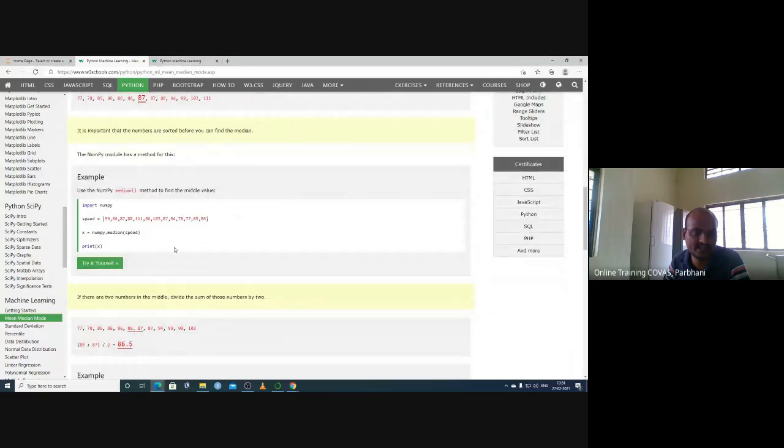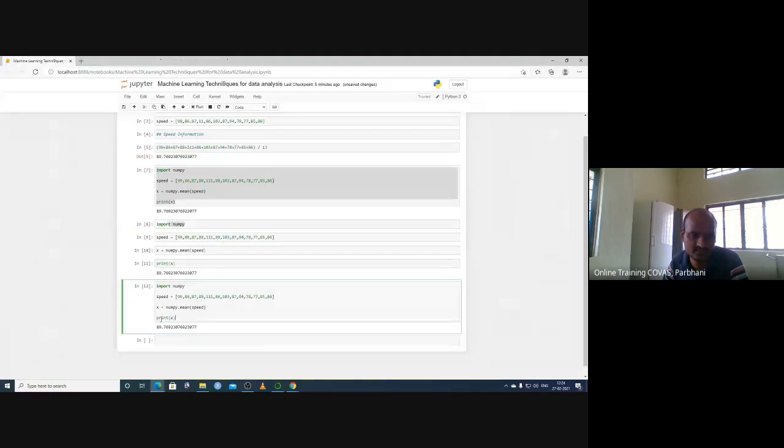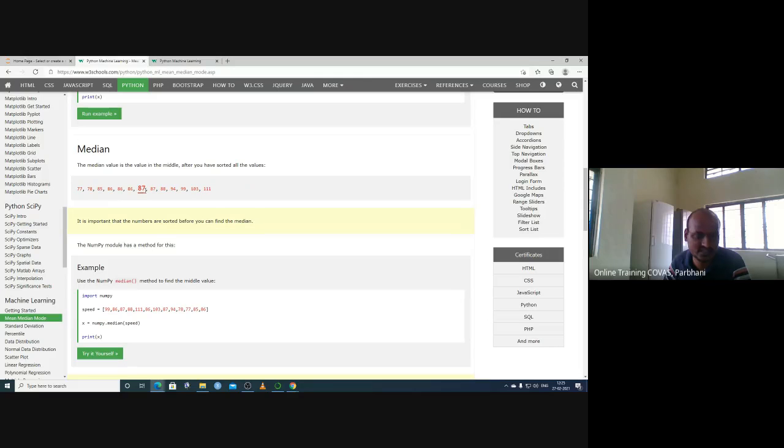Median is the middle value. If you arrange the values in ascending order, 87 is the middle value. This also we can get the same way. Instead of mean, here we write median, and let's see: 87. So this 87 value is the median.